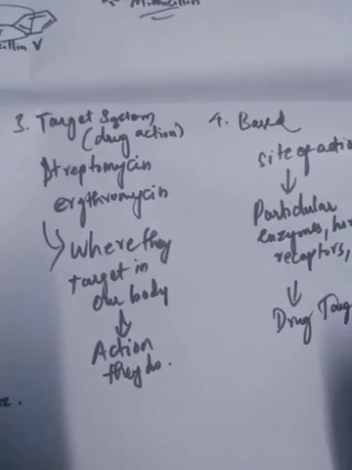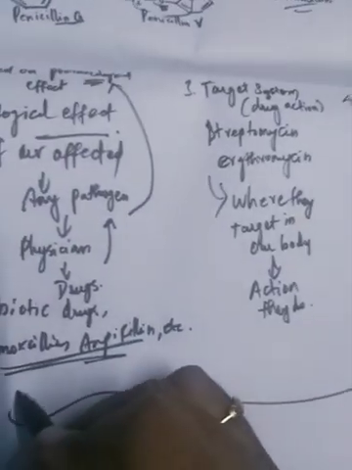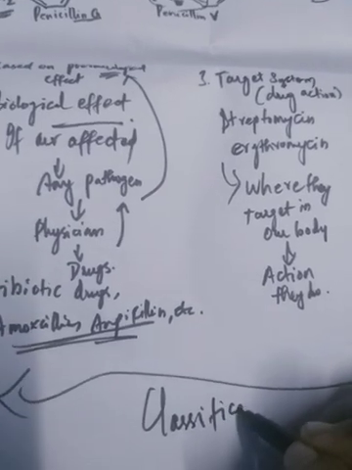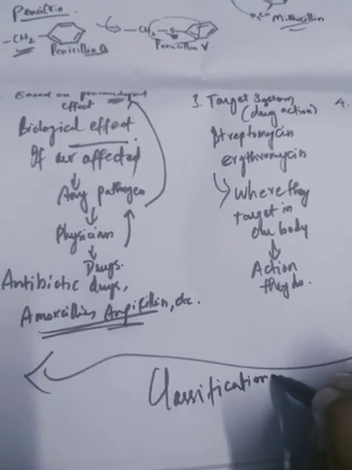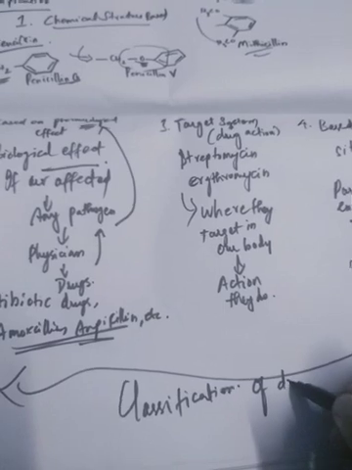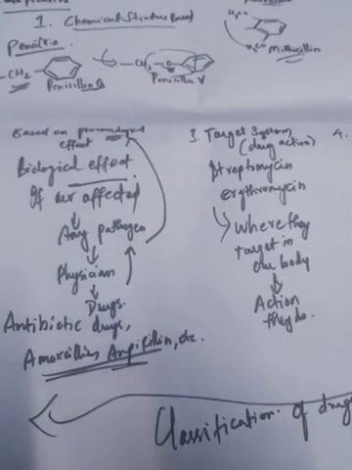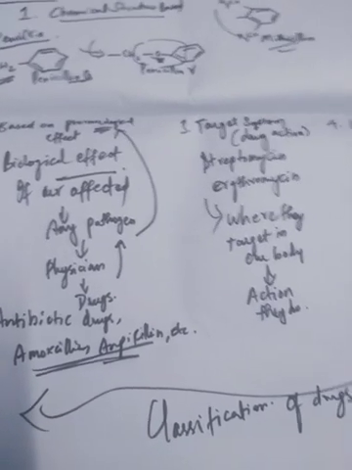So this is the classification of drugs. This is how the drugs are classified for each and every category. So we'll see the next topic.